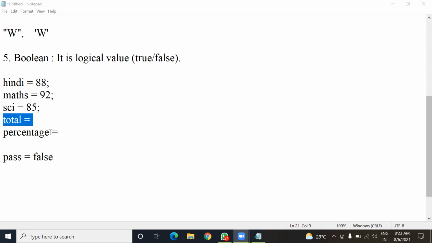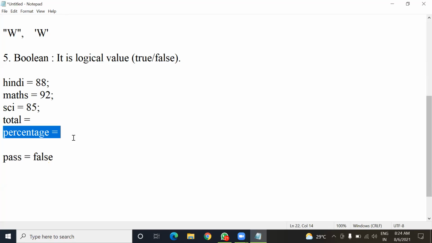Now based on this total value, I'll have to calculate the percentage. What do you think would be the type of literal for the percentage variable? It may be integer or it may not be integer, meaning it may be float also. Float means a value having a decimal part.